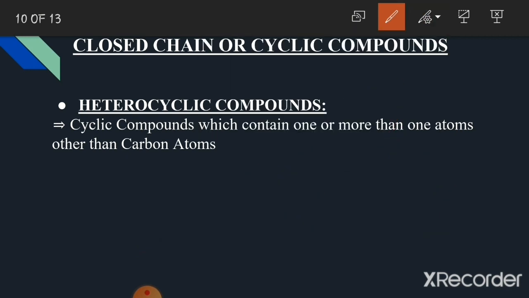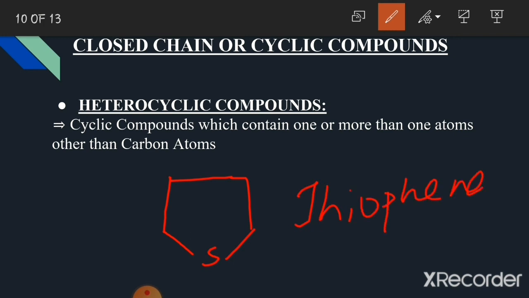Now we have another example, thiophene. Thiophene is a 5-membered ring, and it contains 4 carbon atoms and 1 sulfur atom. Since this ring also contains more than one kind of atom in a ring, this thiophene is also a heterocyclic compound.